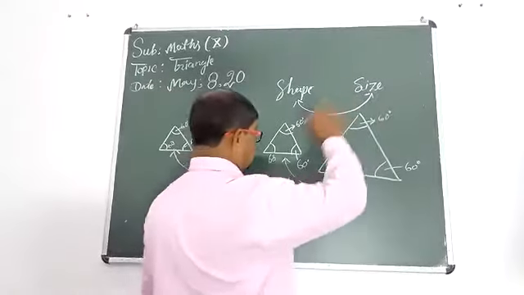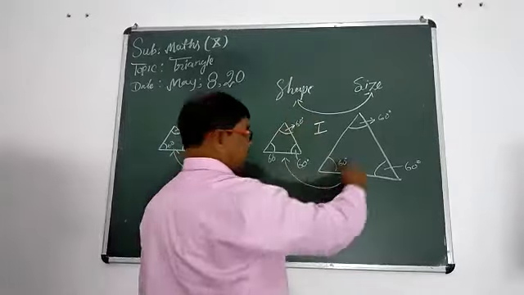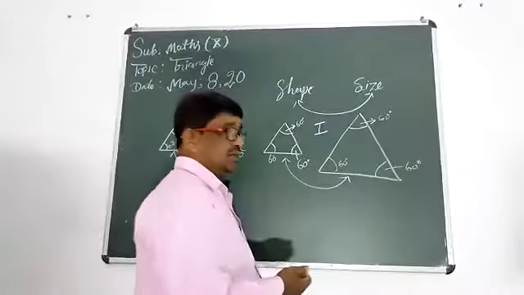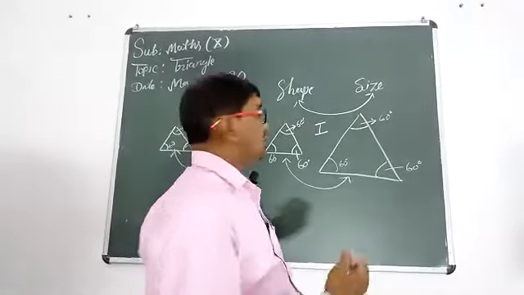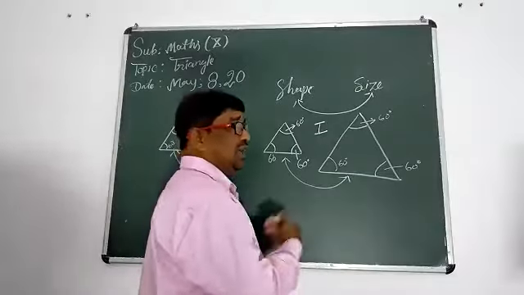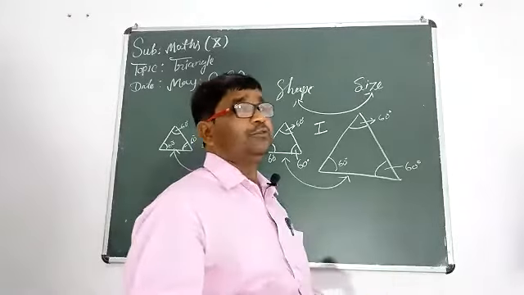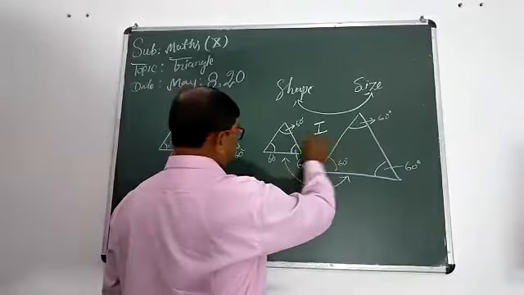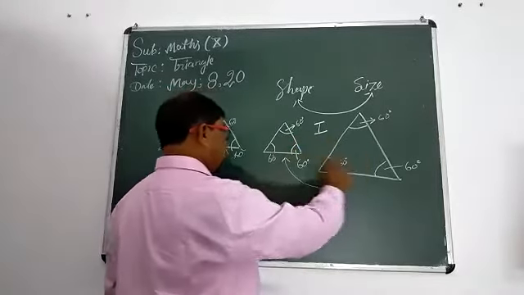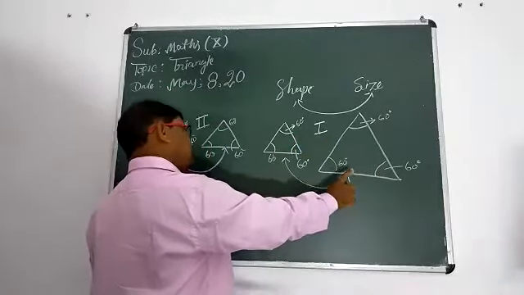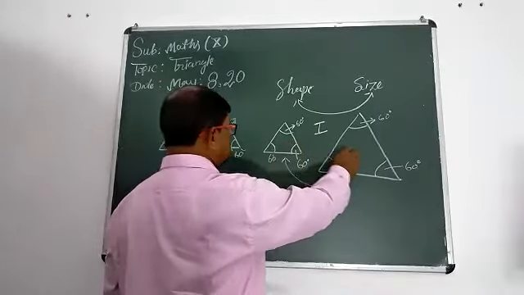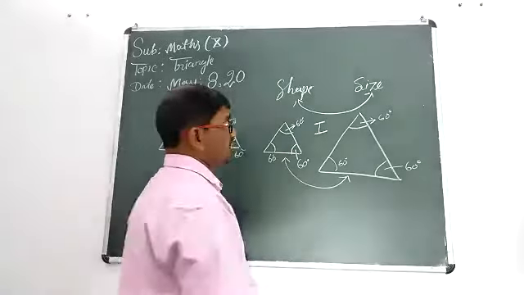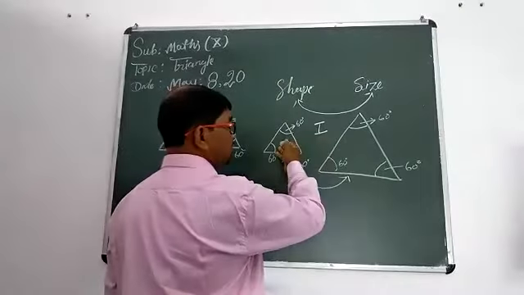This is equilateral, because you know the statement: an equiangular triangle is equilateral, or equilateral will be equiangular. These two are equiangular, so these two are equilateral also. Their shapes are equal.